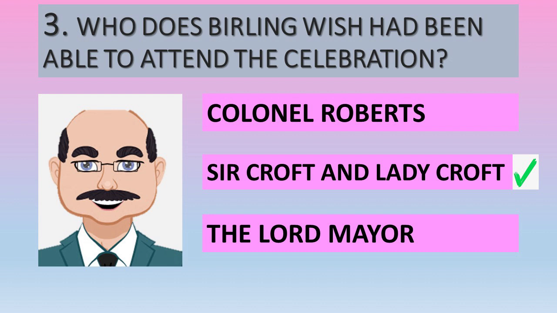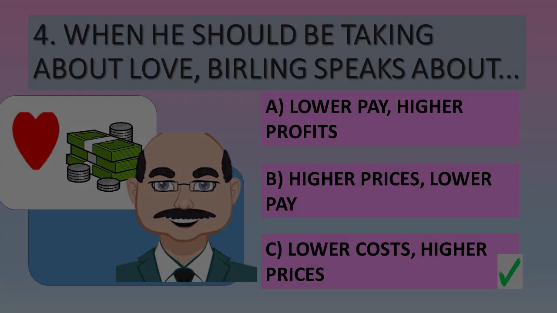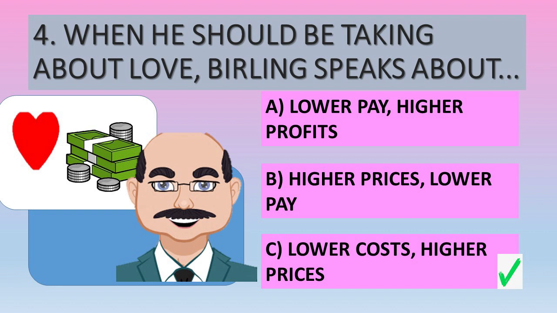Very contrasting to the way that he speaks to Edna. Question number 4, when he should be talking about love, Burling speaks about what? Well, he's making a speech here about the engagement between Gerald and Sheila. He speaks about lower costs, higher prices if the Burlings and the Crofts start working together.